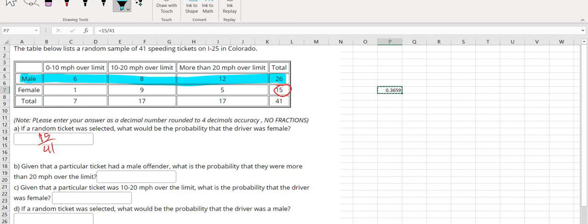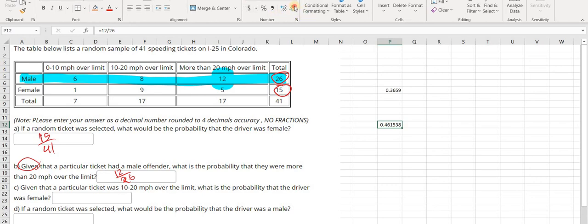How many males are more than 20 miles per hour over limit? That is 12 of them. So the answer for this one is going to be 12 out of how many males in total? That is 26, because of that given, which is a conditional probability. So I'm going to answer that question here, 12 divided by 26. And that is going to give me this number. I have to round that number to 4 decimals and then copy and paste it.